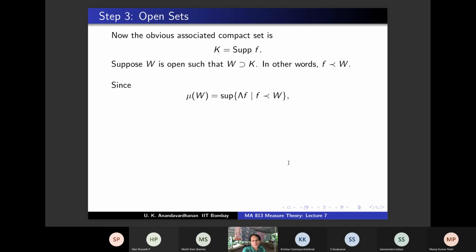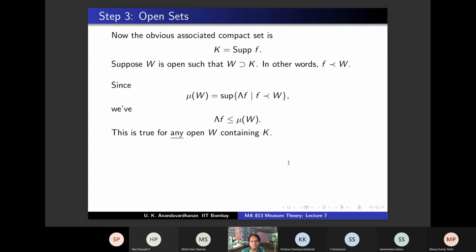Alpha is less than mu W, which is an upper bound for all lambda f, right? It's a least upper bound. In particular, it's an upper bound. So lambda f is less than or equal to mu W, right? Yes, for all f precedes W, and alpha is less than lambda f. So alpha is less than mu of W.